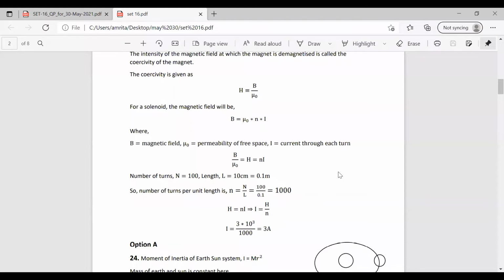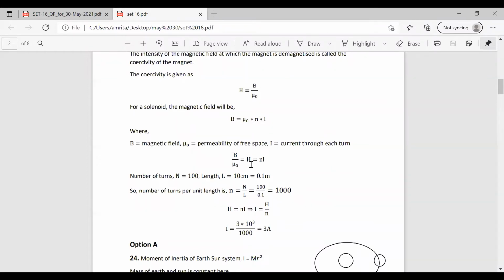In the question, the length of the solenoid is given as 10 centimeter and the number of turns is given as 100. So we can convert the length into meter as 0.1 meter. And the number of turns, capital N, is given as 100. We have to find the number of turns per unit length. We will denote it by small letter n, which is equal to capital N by L. N is 100, the length is 0.1, so the number of turns per unit length is 1000.